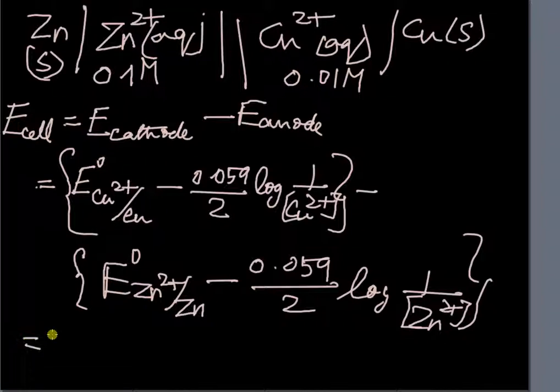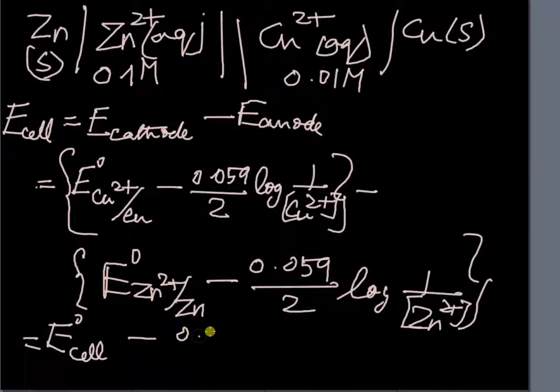Let us simplify this equation. This will be E naught of Cu2+ bar Cu minus E naught of Zn2+ bar Zn, which will actually be E naught cell. This minus this, when we simplify, that term will be E naught cell. Let us take the minus sign out.